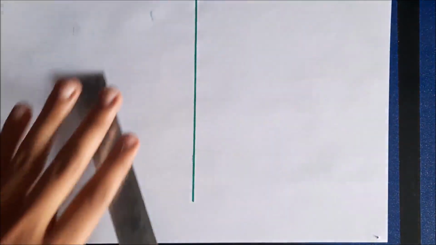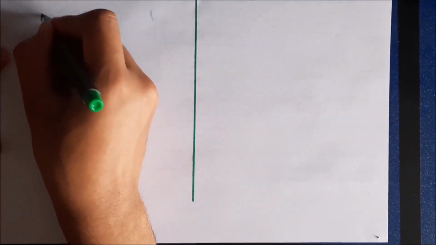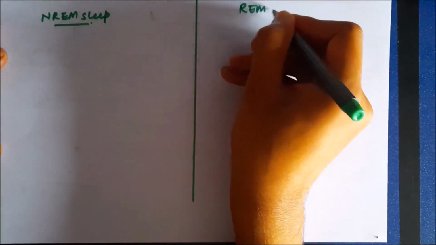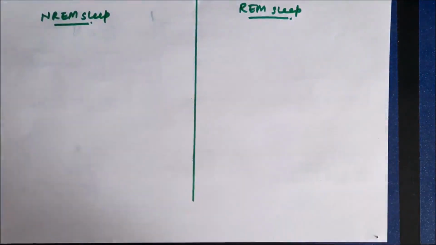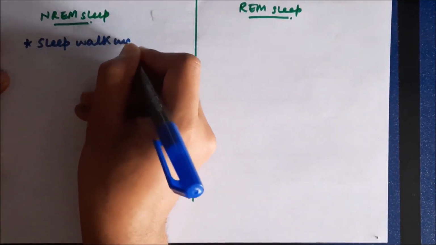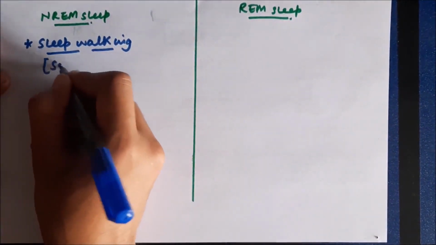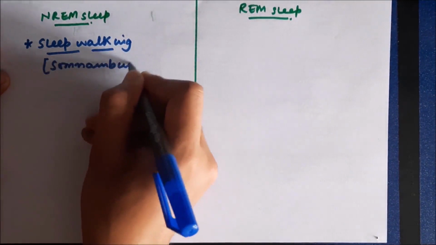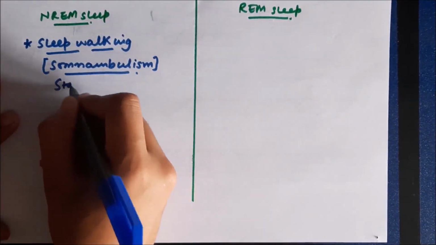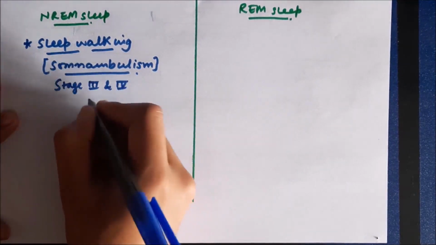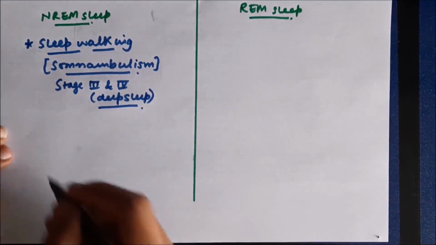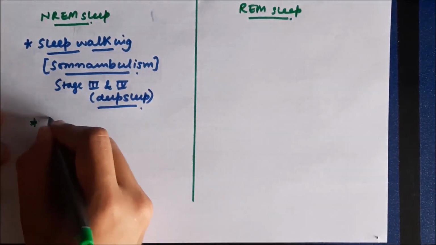Now, there are certain unusual things which can occur during sleep. We need to know in which stages of sleep these things occur. So, we'll discuss them separately under the headings NREM sleep and REM sleep. So, sometimes the person can undergo sleepwalking. So, sleepwalking, the technical term is called as somnambulism. So somnambulism is mainly associated with NREM sleep, and if we want to be more specific, it occurs during the deep stage of NREM sleep, that is stages 3 and 4, sleepwalking somnambulism.